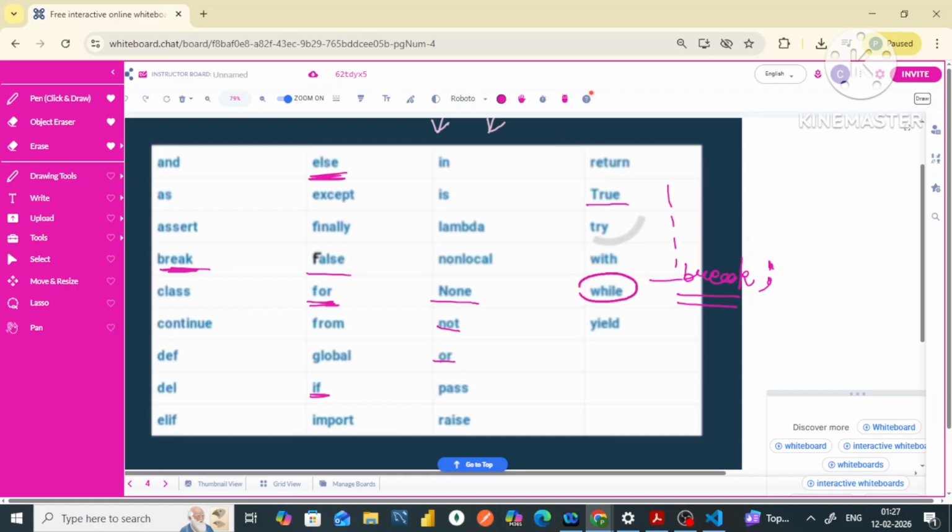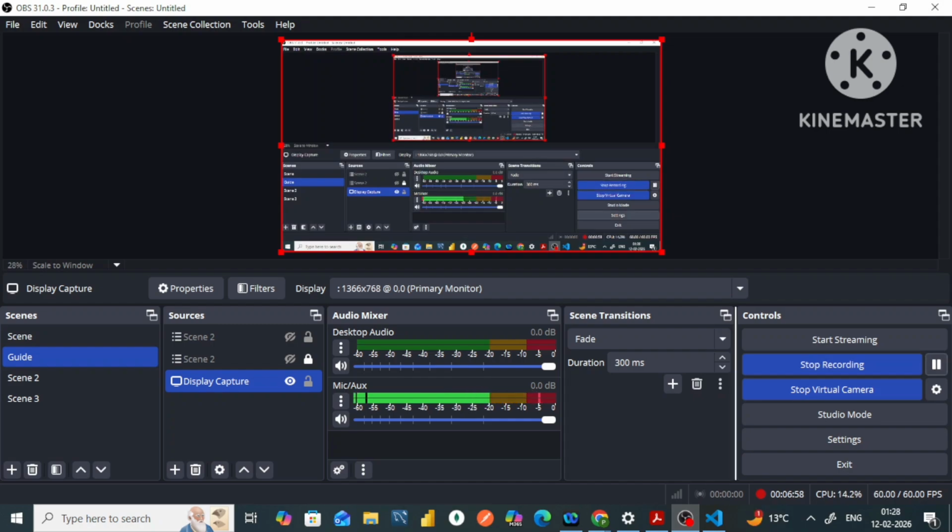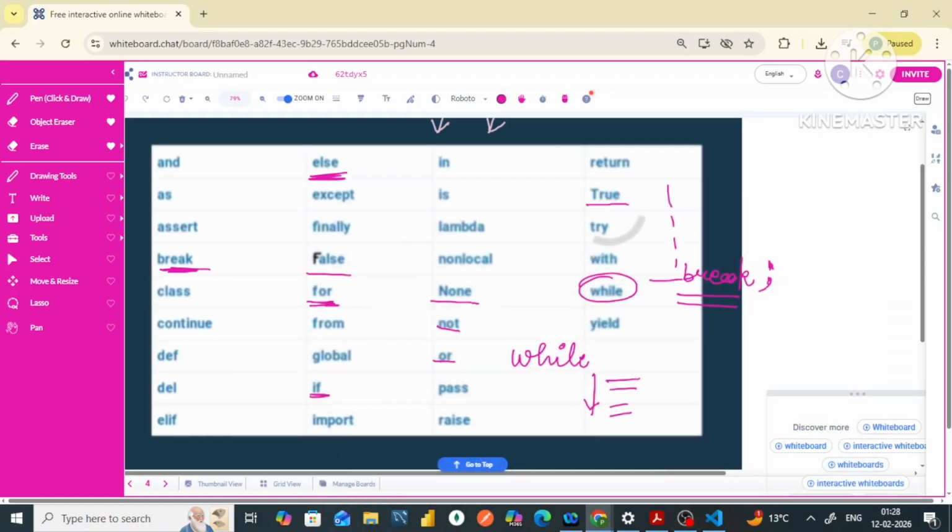Then there is a while loop, which is declared with the word while, and a few lines of code will be written. Let me just tell you, my dear friends, that pass, is, except, as cannot be used as the name of variables or the name of functions.